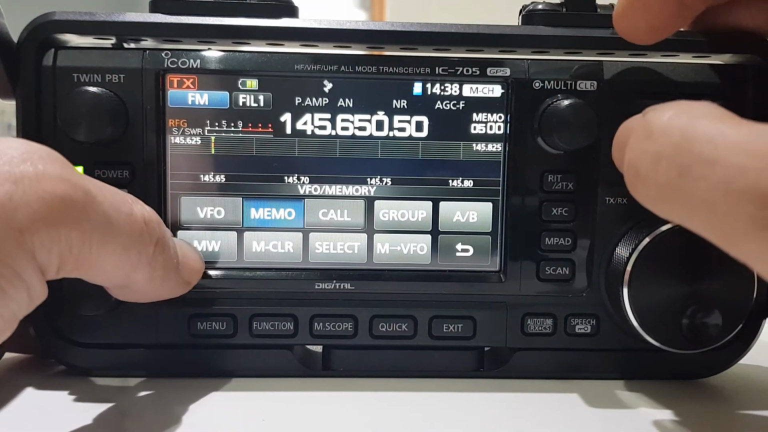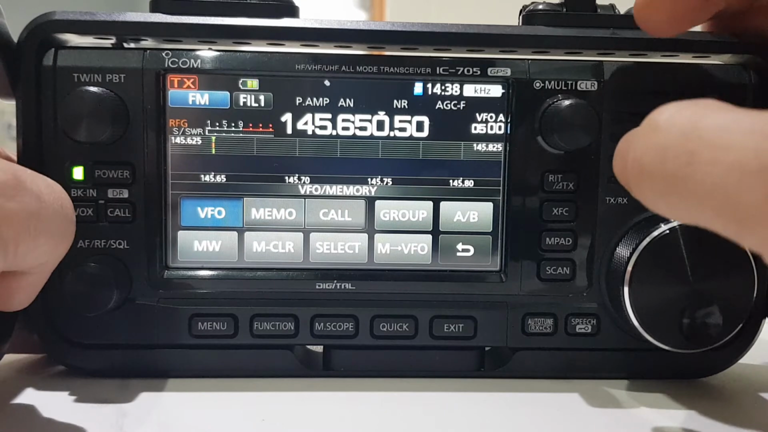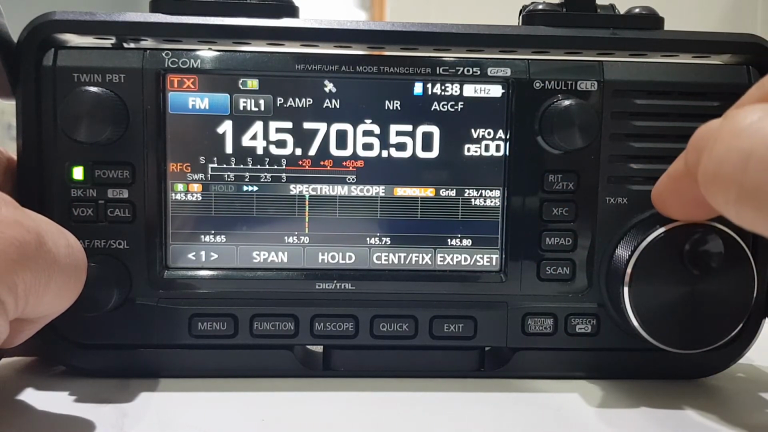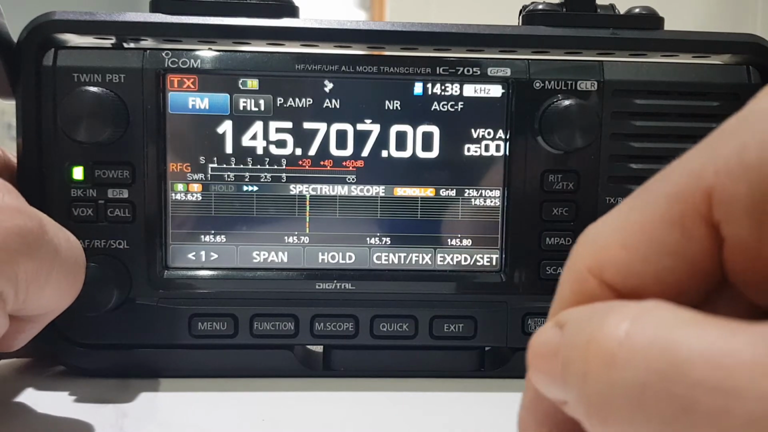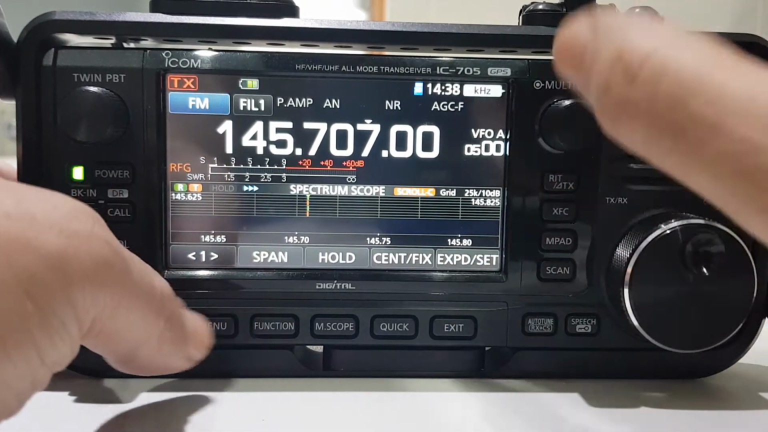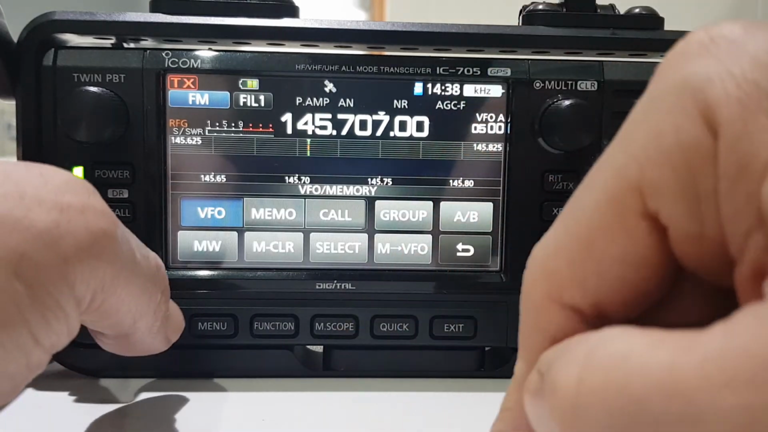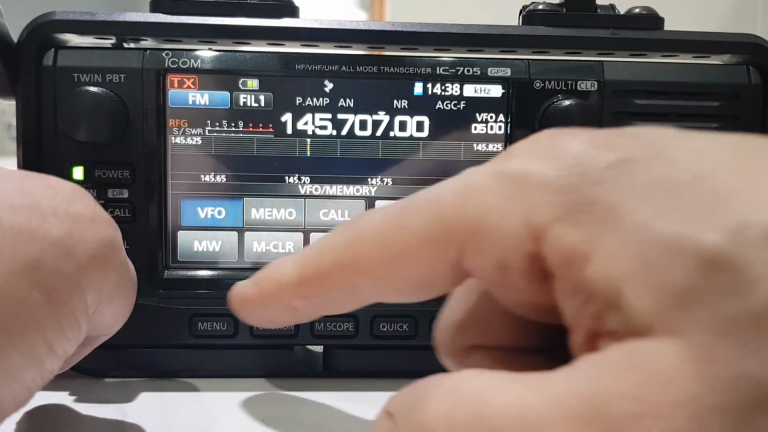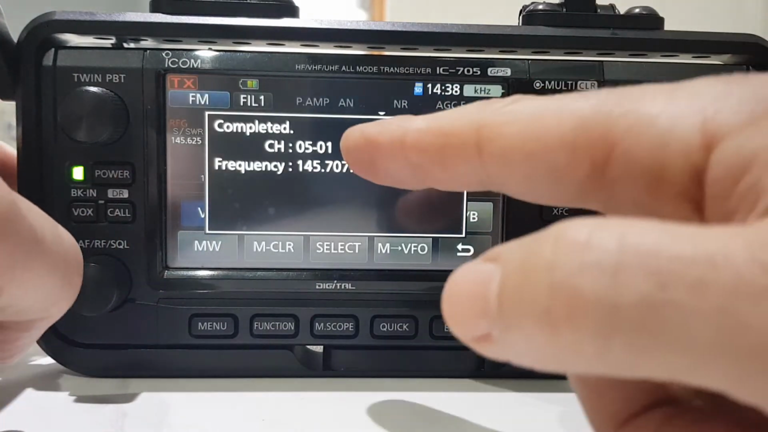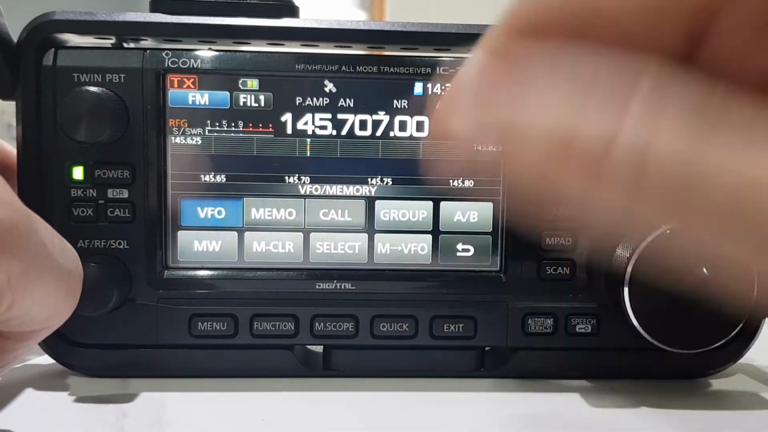So let's add another channel to that. So we go VFO, and let's change the frequency to 145.707 so we remember it. Let's go memo, so hold VFO. Let's select, let's hold our finger on MW. So look, it's put us into group 5, channel 1.